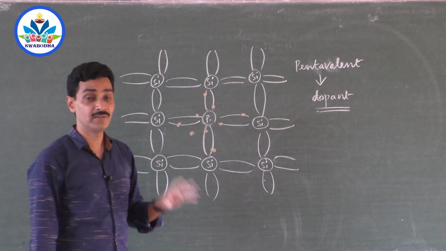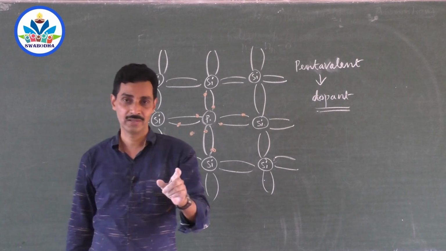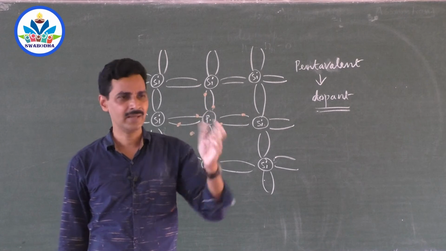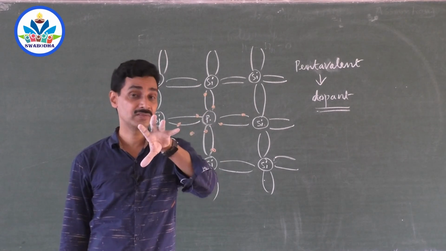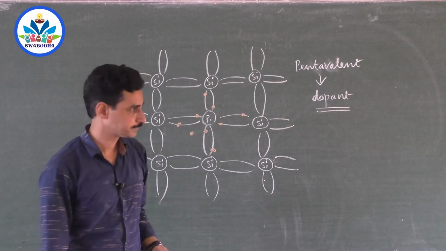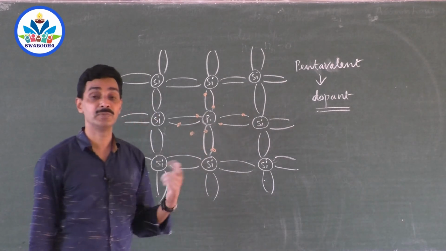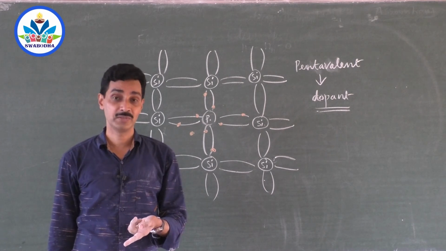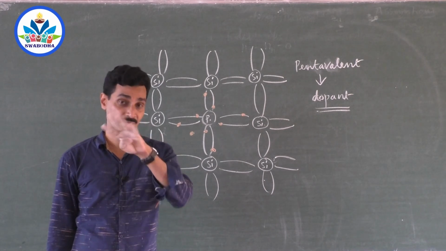The only difference between phosphorus and silicon is that silicon has 4 electrons in the outermost energy level and phosphorus has 5 electrons in the outermost energy level. That is the valence energy level. So phosphorus is ready to make friendship with 5 neighbors. Silicon is ready to make friendship with only 4 neighbors because it has 4 electrons in the outermost energy level.